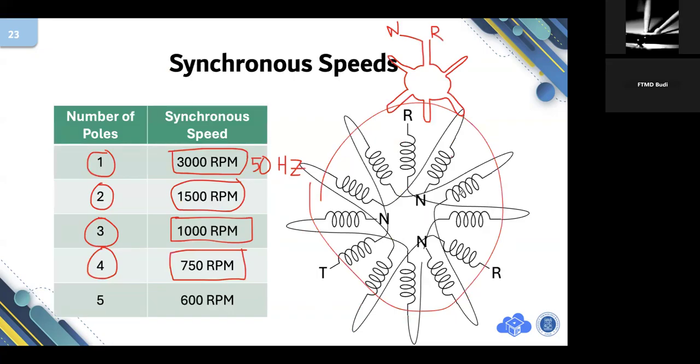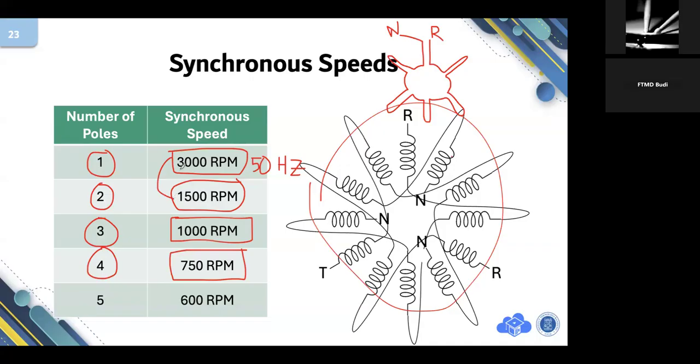So, if you go to industries, to a manufacturing site, anywhere which utilizes AC motors, and you see the specification of the motor is rounded like this.